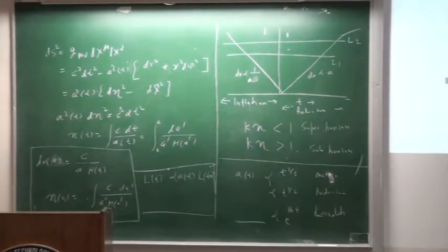Because you will study in some other courses that the growth of fluctuations is different in a radiation-dominated universe than in a matter-dominated universe. Like in linear theory, you were studying that delta is proportional to a.